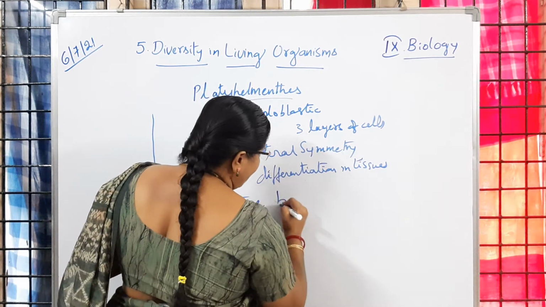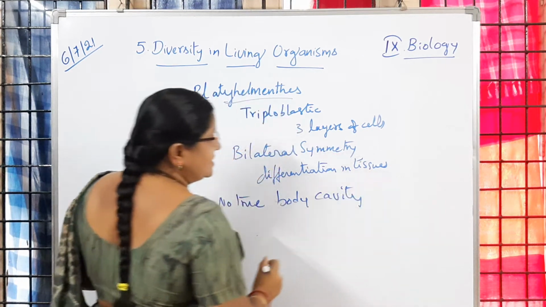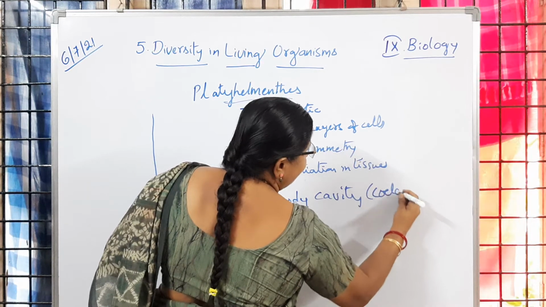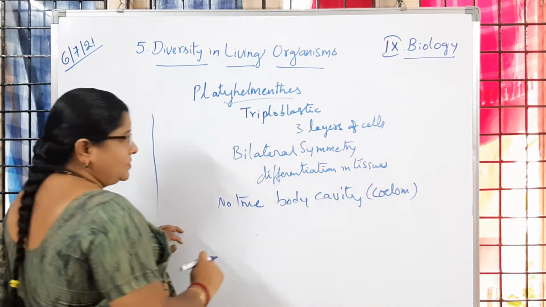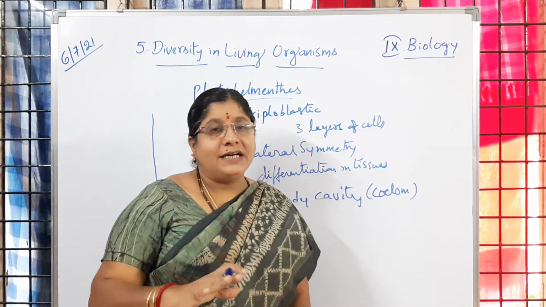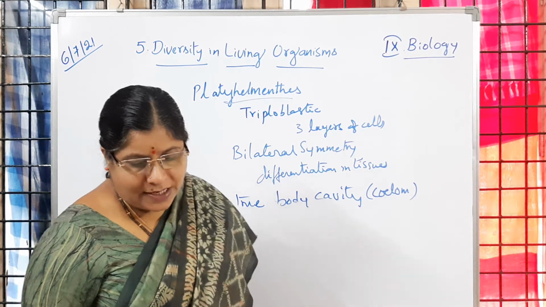Body cavity is also called a coelom. No true body cavity, but a cavity-like differentiation results in the formation of organs.